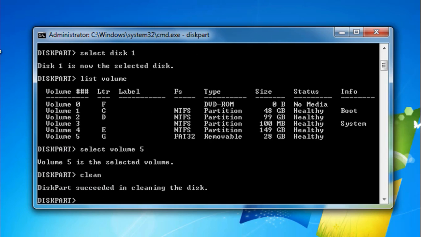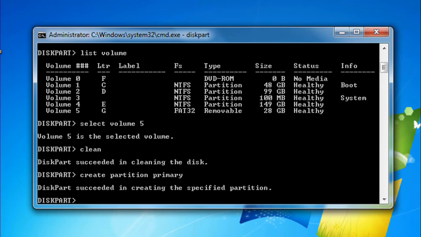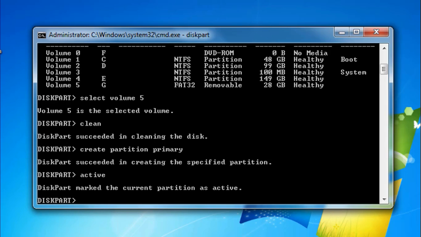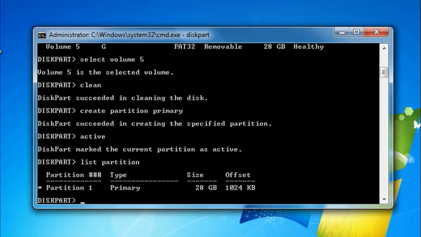After that, next type create partition primary and press enter. Now type active. Now type list partition and press enter. Now type select partition 1, which is the corrupted drive I want to format.